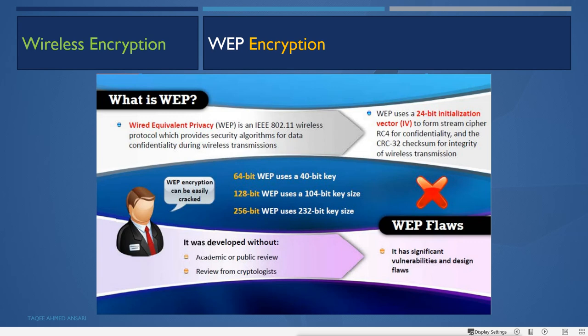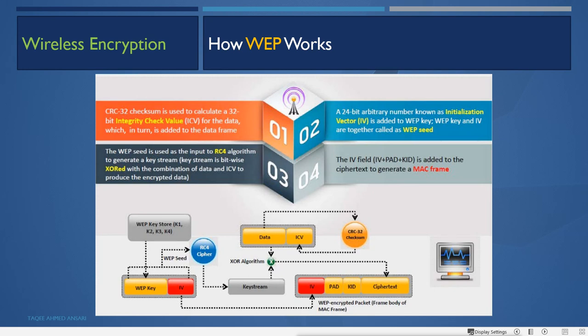So if anyone is using this WEP encryption for authentication in wireless, it is at risk and it can be cracked within 10 seconds. So anyone can get the encryption key within 10 seconds, and it can decrypt the whole communication. It can connect the device into the network also.